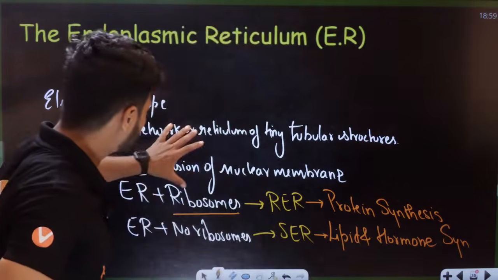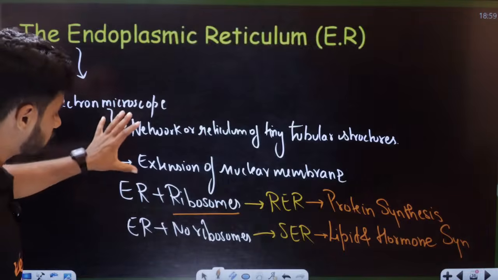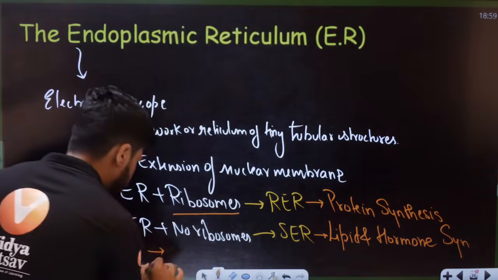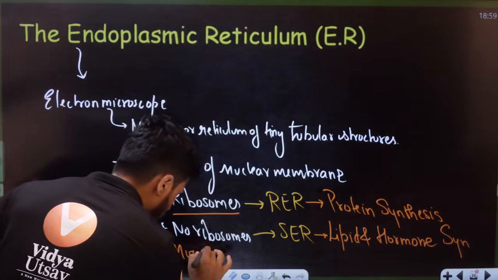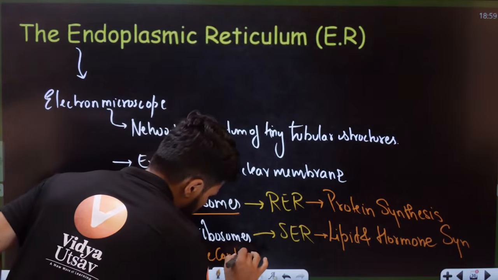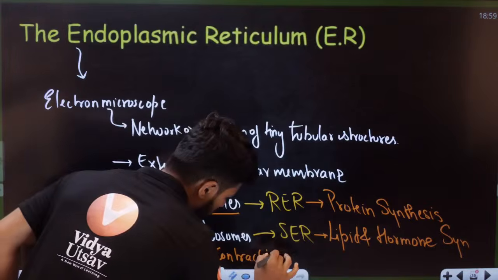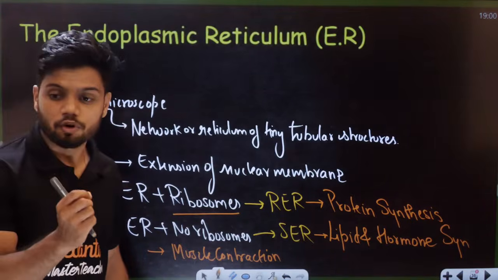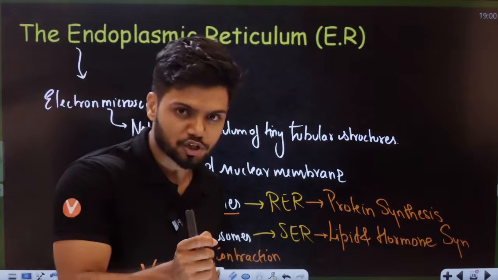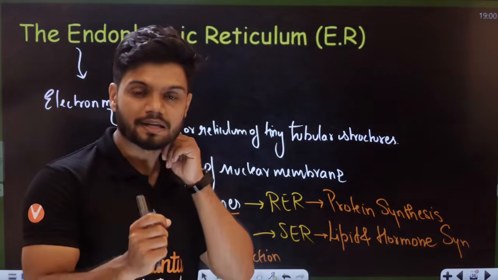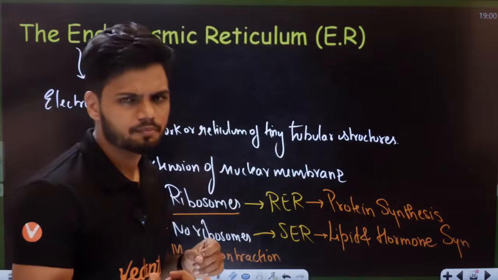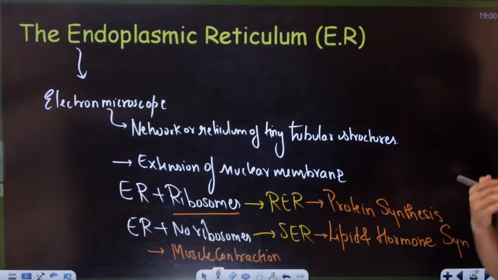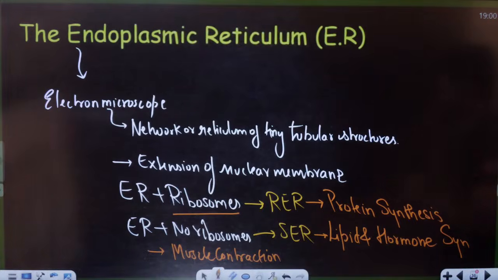So one more function of ER is that it also helps in muscle contraction. Apart from muscle contraction, it is also involved in other functions. There are a lot of other functions, but these are the main functions here.